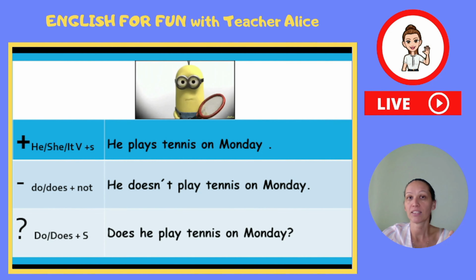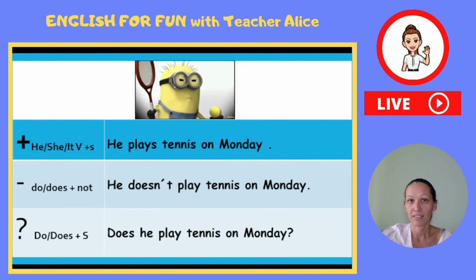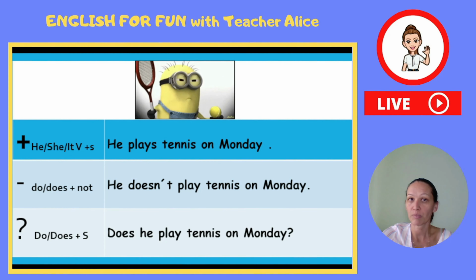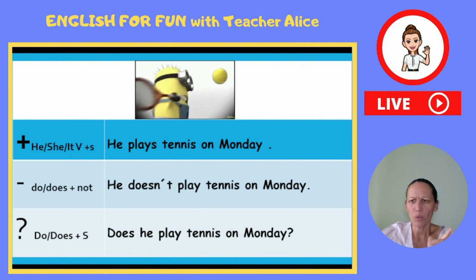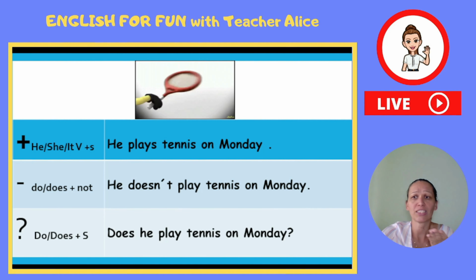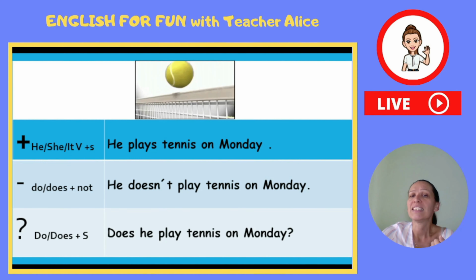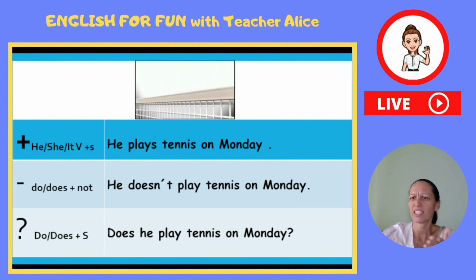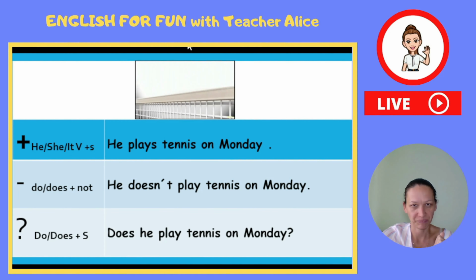He plays tennis on Monday. Again, let's try to make the negative sentence. We need to use does plus not, and the short form of does plus not is doesn't. He doesn't play tennis on Monday. No, he doesn't play tennis on Monday because he plays on Tuesday. And if you want to ask about him, we should say, does he play tennis on Monday? Really? Does he play tennis on Monday? No, he doesn't. He plays it on Sunday. Excellent, good. Let's move on.